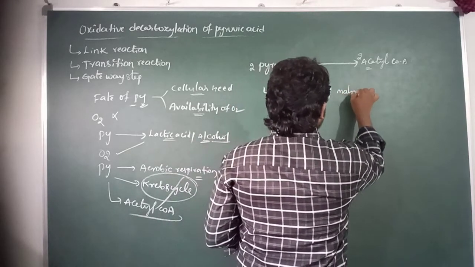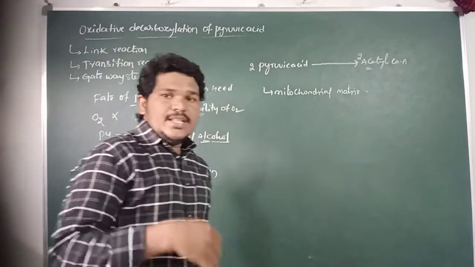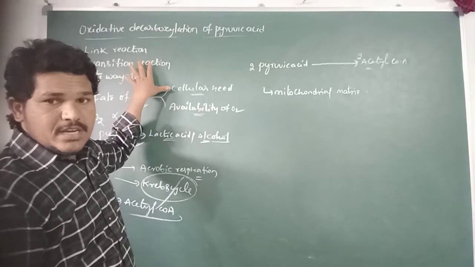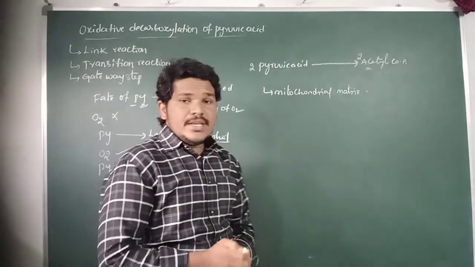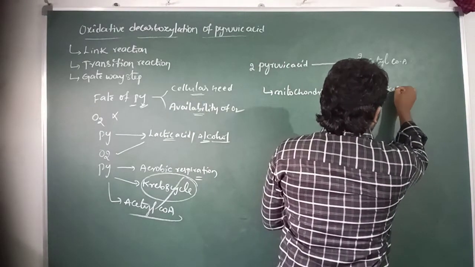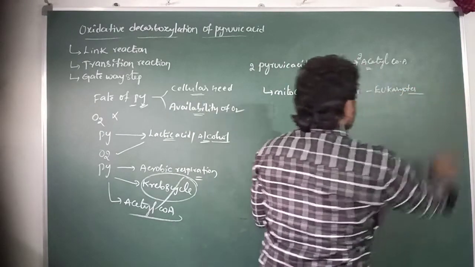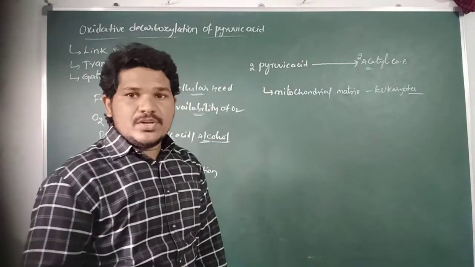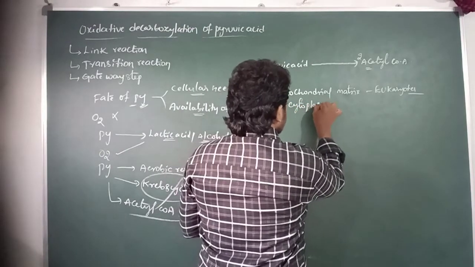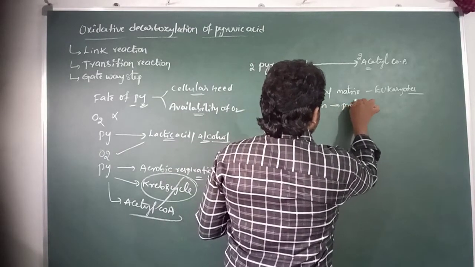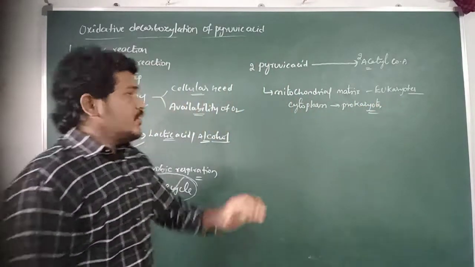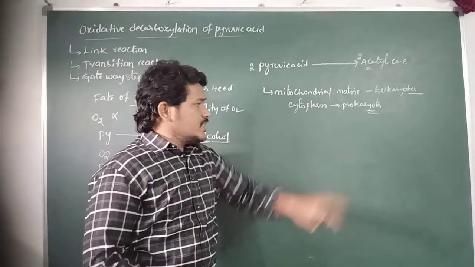Where does it occur in the cell? The oxidative decarboxylation of pyruvic acid, or transition reaction, or link reaction, or gateway step, occurs in the mitochondrial matrix in all eukaryotic cells. But in prokaryotes it occurs in the cytoplasm. So in prokaryotic cells, oxidative decarboxylation of pyruvic acid occurs in the cytoplasm,